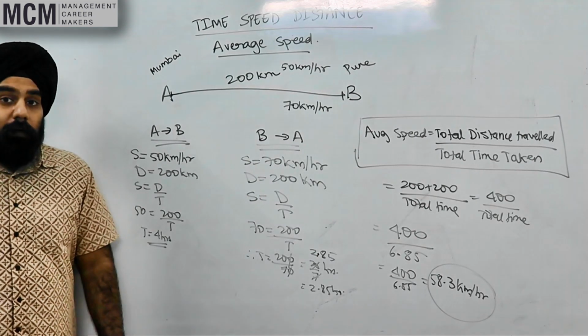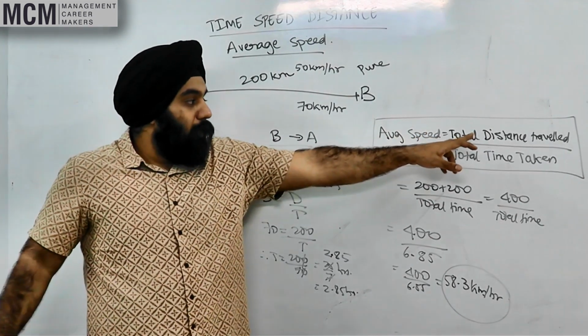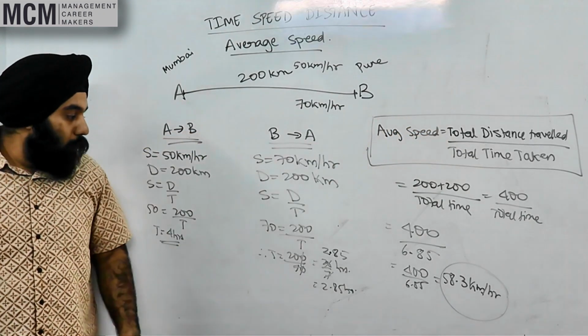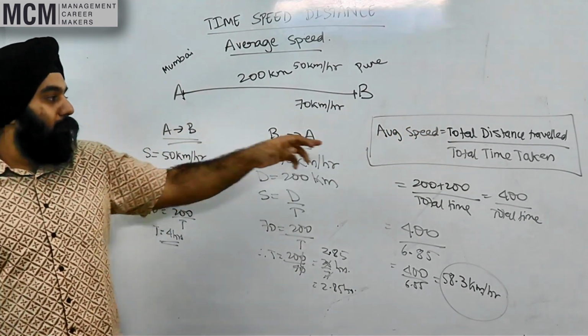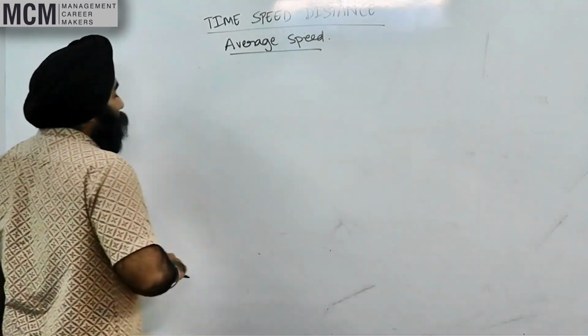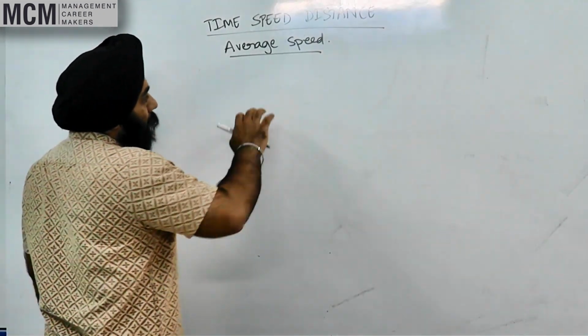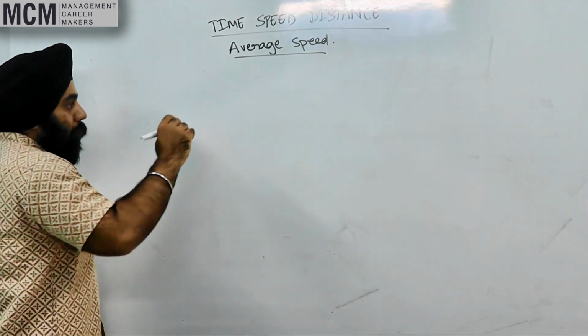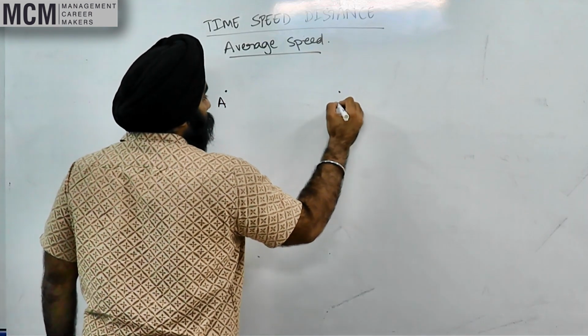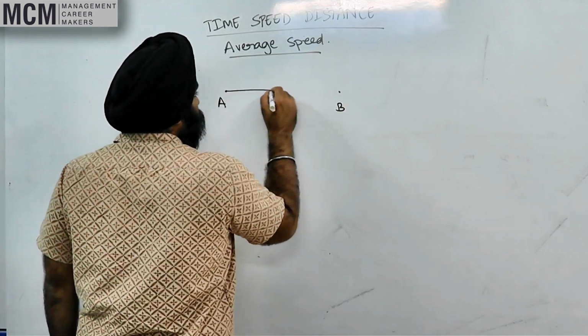Agreed? Right? Now the process for finding average speed will always be the same. Right? We will move on. Okay, so anytime you get average speed, you need to find total distance upon total time taken. Okay, so let's try another question with average speed. Okay, so we have point A over here and point B over here.